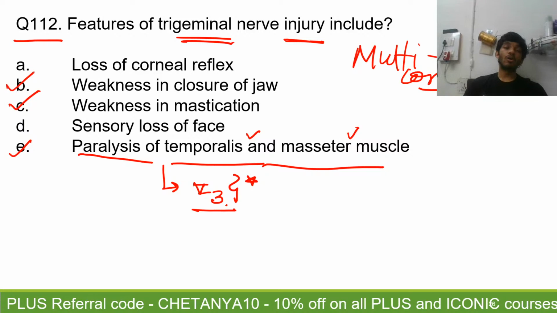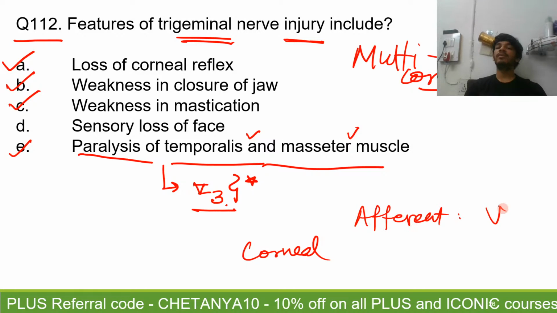And then you have written loss of corneal reflex. Absolutely, because for the corneal reflex, the afferent is through the ophthalmic division of the trigeminal, and the efferent is via the facial nerve. So this is again a true statement.